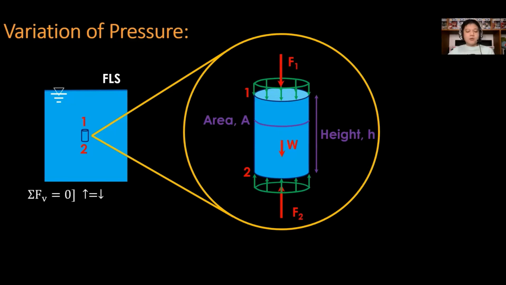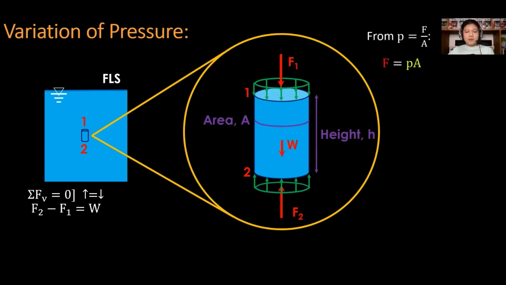Apply the equilibrium equation, that is the summation of forces vertical equal to 0, wherein the upward force is equal to the downward force. Combine the resultant forces at the left, thus positive F2 directed up minus F1 directed downward, equal to the downward force, which is the weight W.